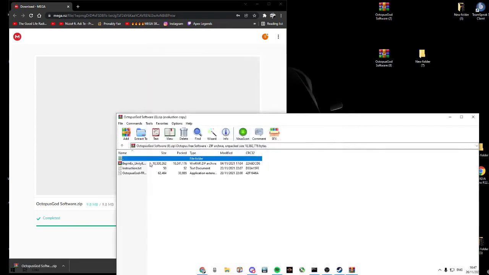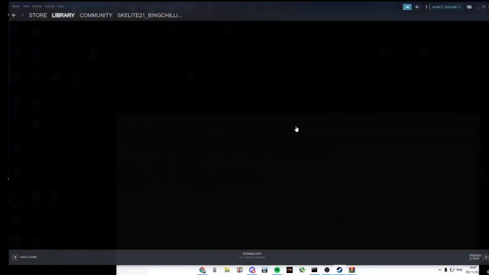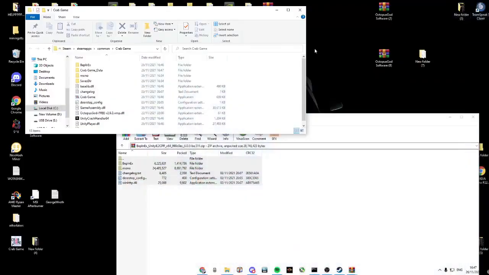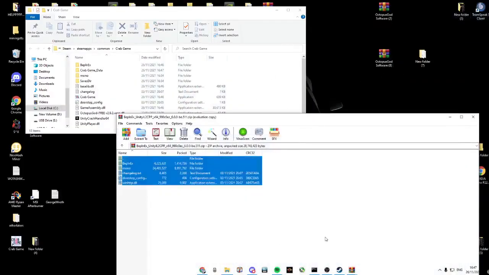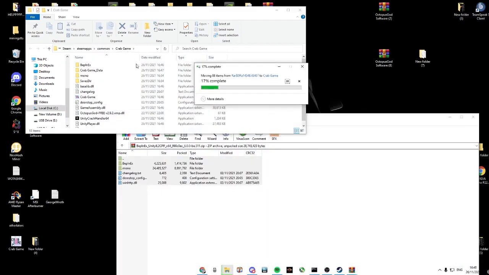Now click Octopus, weapon. Now drag all these files into the new folder. Open up Steam, manage, browse local files. Now copy all of this into your Steam Crab Game. Wait for it to be done.